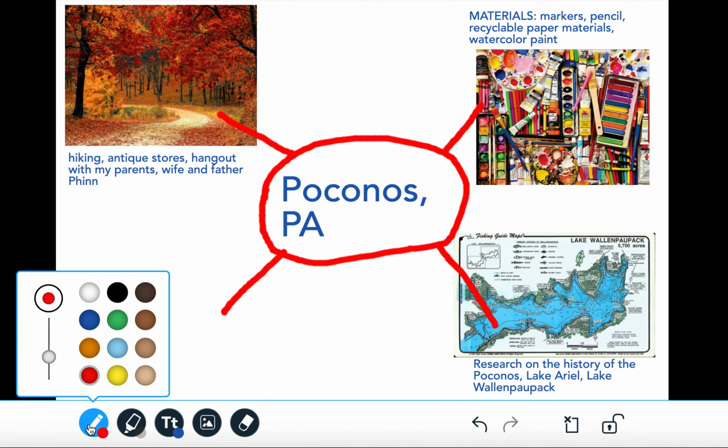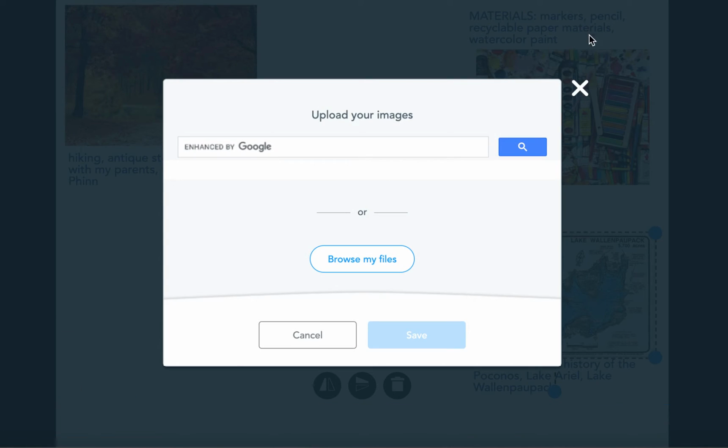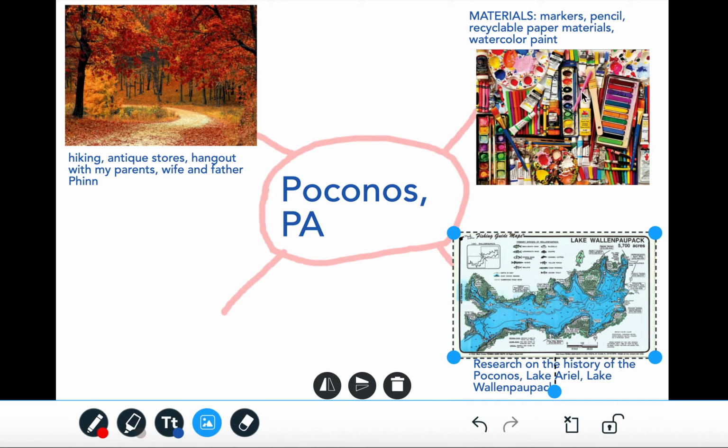I think that'll be important to talk about. All right, so I have my materials. I have the things I want to highlight in the map. I have some research I'm going to do around the history of the Poconos, Lake Ariel, and then Lake Wallenpaupack. And then our last section here, let me see. So I have the lake.